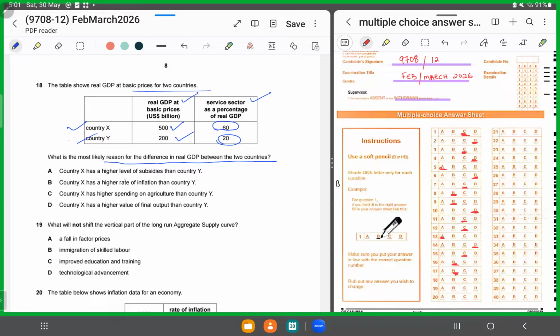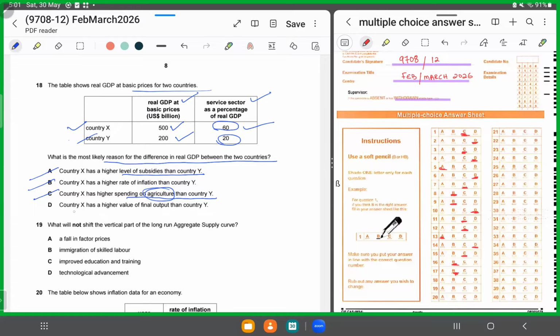Country X has a higher level of subsidies. You can't say that, there's no data like that. B says country X has a higher rate of inflation. Again, the rate of inflation is not given. They're given as real GDP. For the rate of inflation, no statistics are available. C says country X has a higher spending on agriculture than country Y. In country X, 60% of the population is in the tertiary sector, the service sector. So you cannot say they are spending high on agriculture. The majority of the population is employed in the service sector, so it's not C.